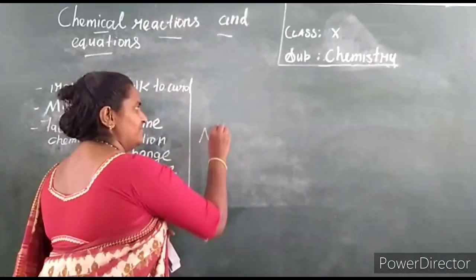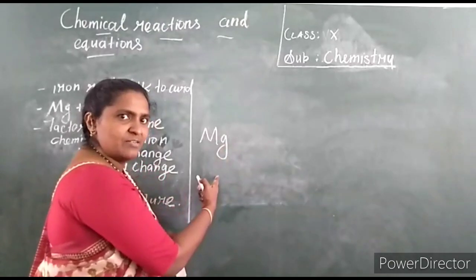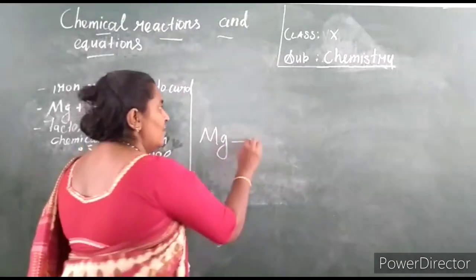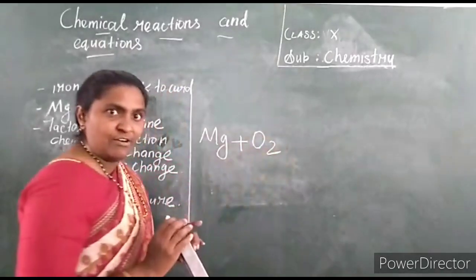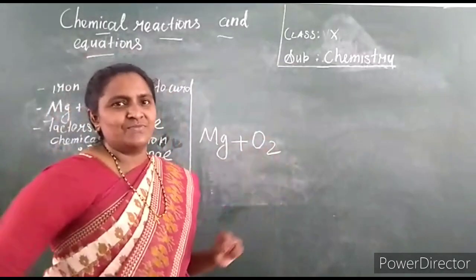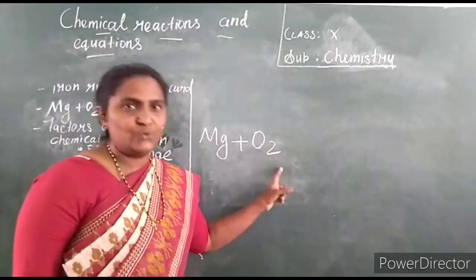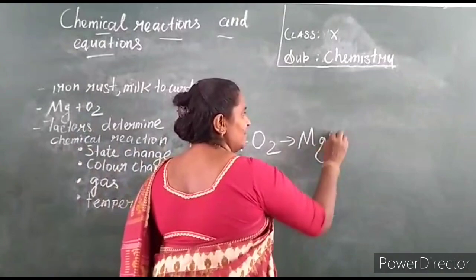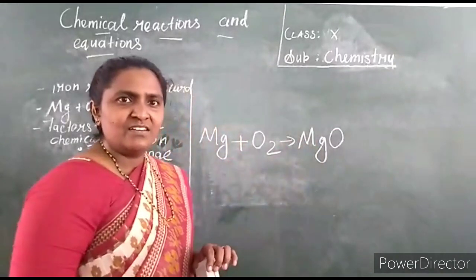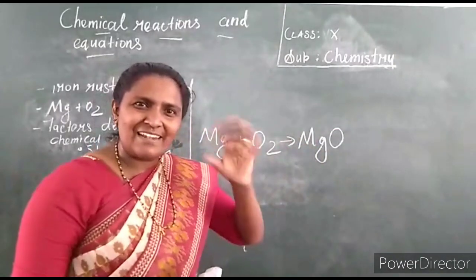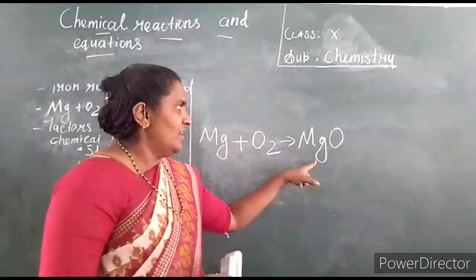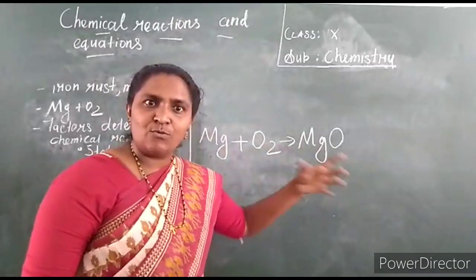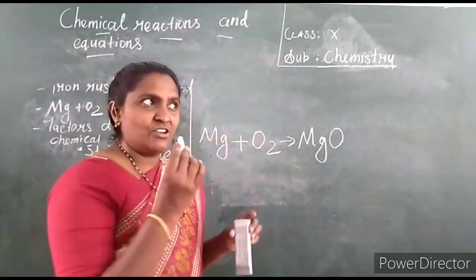Magnesium is a metal. The symbol of magnesium is Mg, the first letter capital and the second letter small. On burning, there is addition of oxygen, O2. It is a gas, so you should not write O, write O2. On burning you will get the product magnesium oxide. The metal looks silvery, like a silver coating, and magnesium oxide is a chalky white powder.